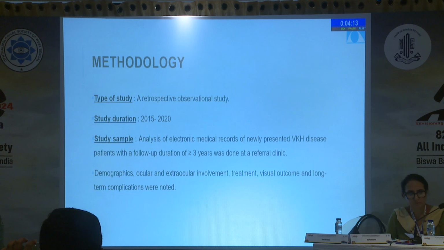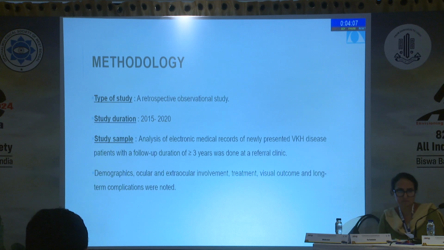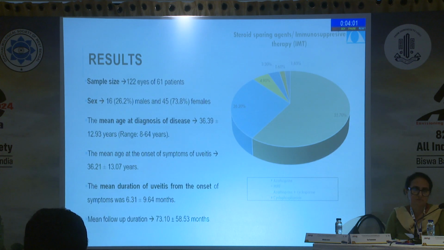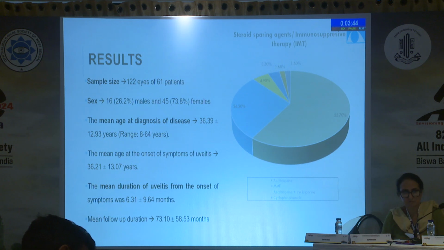This was a retrospective observational study conducted between 2015 and 2020. Analysis of electronic medical records of newly presented VKH disease patients with a follow-up duration of more than 3 years was done at a referral clinic. The study included 122 eyes of 61 patients with 16 males and 45 females. The mean age at diagnosis was 36 years. The mean duration of uveitis from the onset of symptoms was 6 months. The most common immunosuppressive drug given was azathioprine, followed by mycophenolate, and then a combination of azathioprine and cyclosporine.